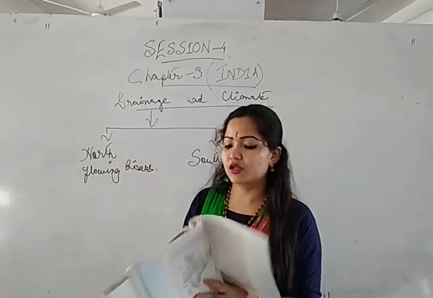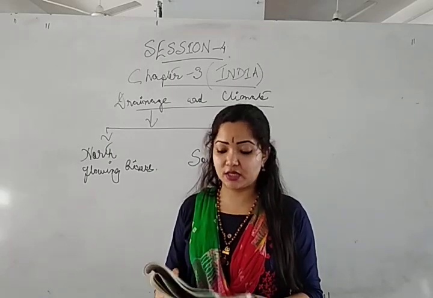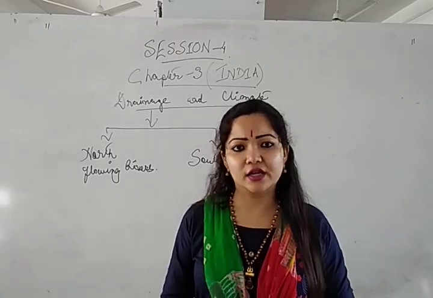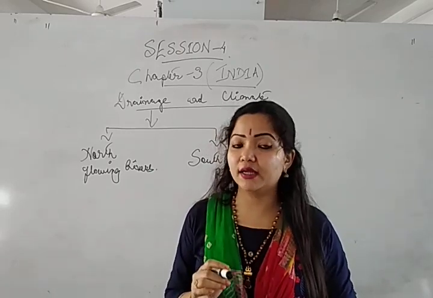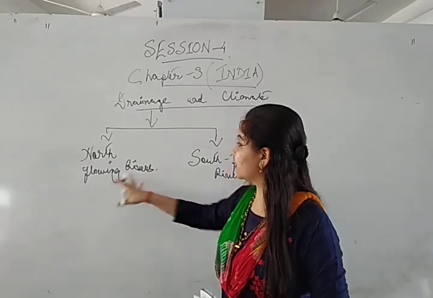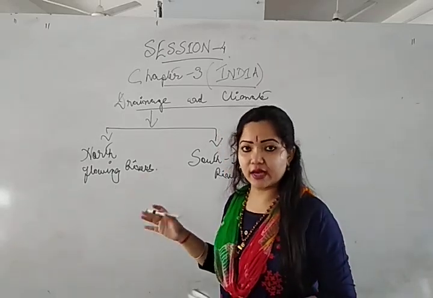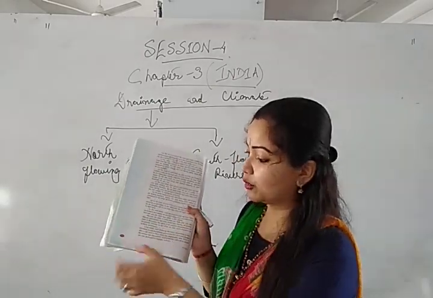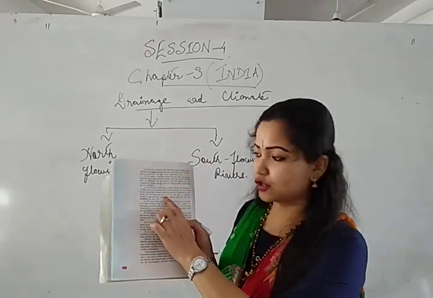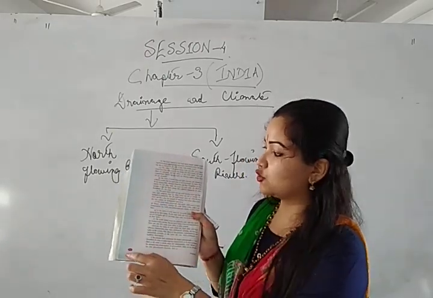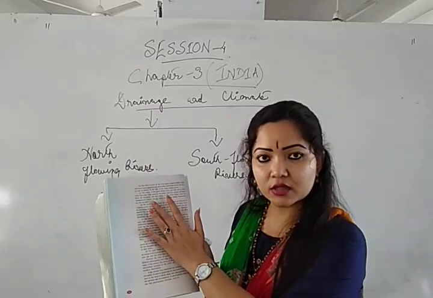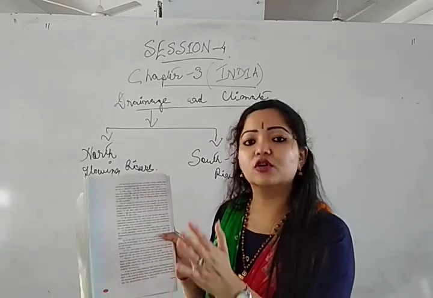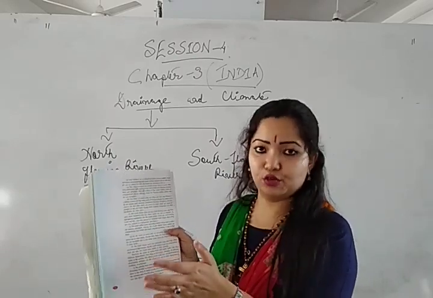Okay. So next, the point number B. You see, these things are very important, and these are some of the most common questions which are frequently asked in your board exam, about the differences between the north flowing rivers and the south flowing rivers. That's why I want to explain each and every point described here in your book. It's on page number 62. All of you open this page 62 and go line by line as I explain, because these points are very important.